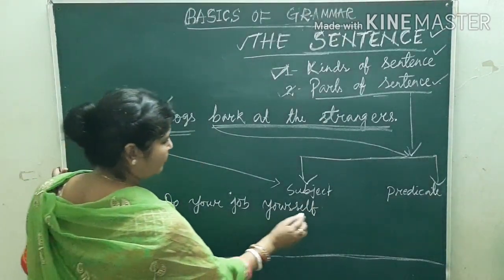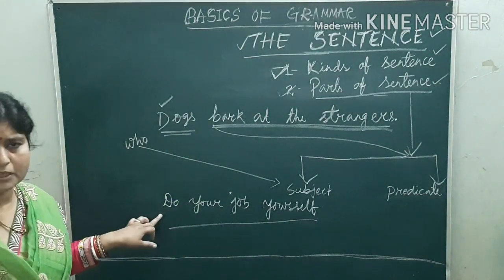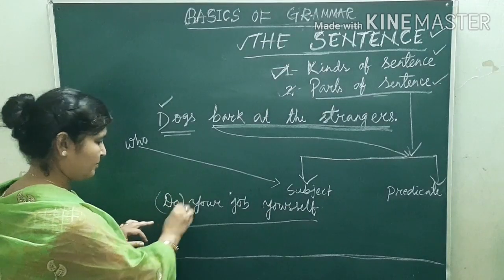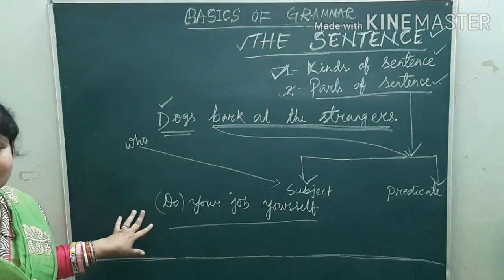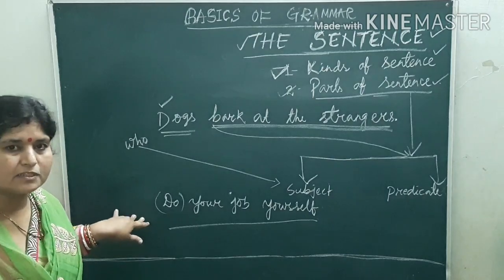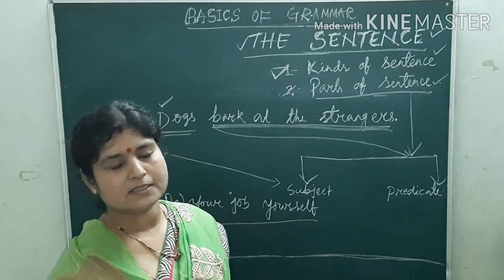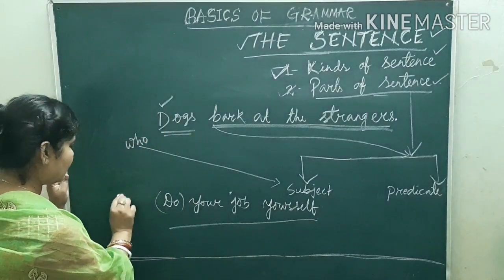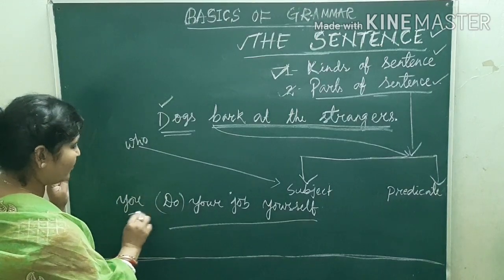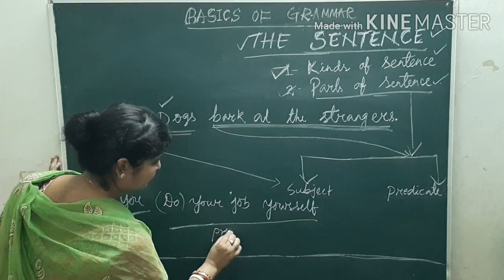Which is the subject here? Can "do" be the subject? No, it is a verb. "Your job yourself" is not a subject either. So, which is the subject here? Always mind it: in imperative sentences, most of the time the subject is "you". Here, "you" is the subject and the rest is all predicate.